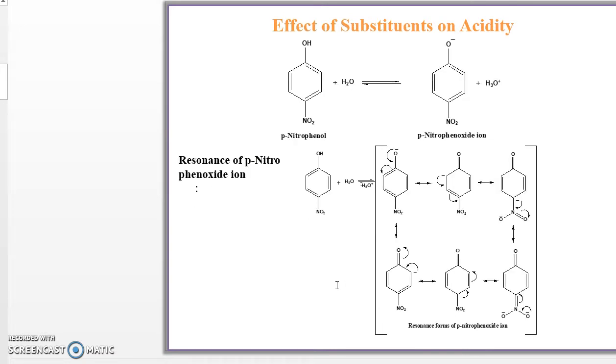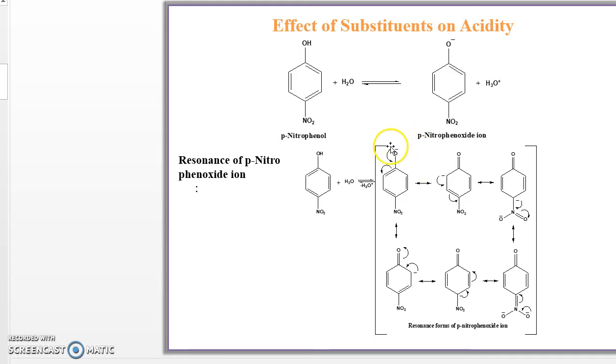Next one, when paranitrophenol dissociates, it gives paranitrophenoxide. Let's see this reaction. When paranitrophenol reacts with water and dissociates, it gives a paranitrophenoxide ion. In resonance, the phenoxide ion gives 4 resonance structures, while the paranitrophenoxide ion gives 6 resonance structures. Why? The nitro group itself gives 2 resonance structures.